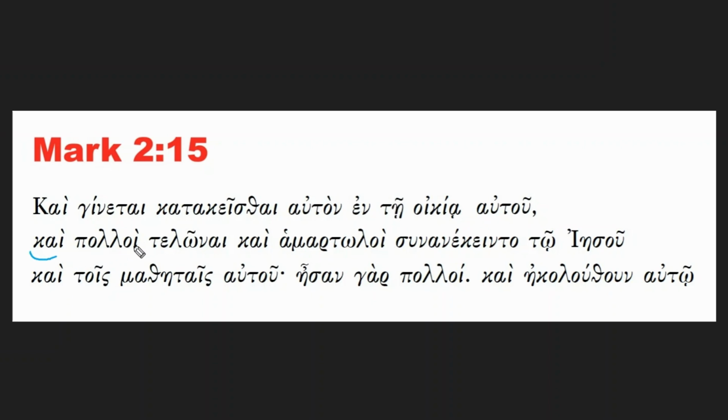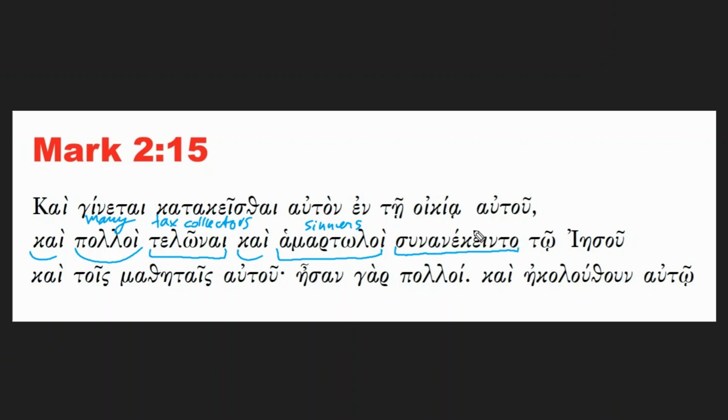Kai, and we said there are two subjects here, telonai and hamartoloi. Now, telonai are the tax collectors. And then hamartoloi, you probably remember from the previous verses, hamartiai are the sins. So hamartoloi are the sinners. So these are the tax collectors and the sinners. And they were polloi, many. There were many. So, many tax collectors and sinners sunanekeinto.